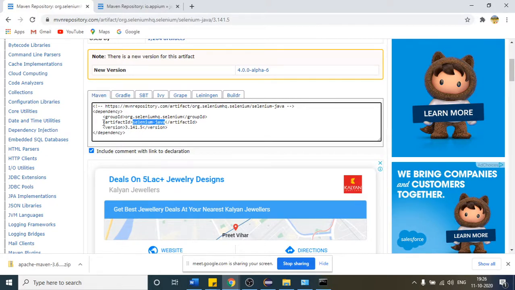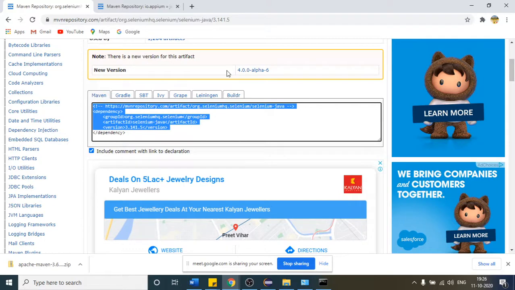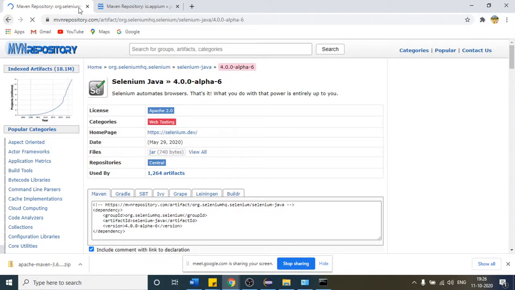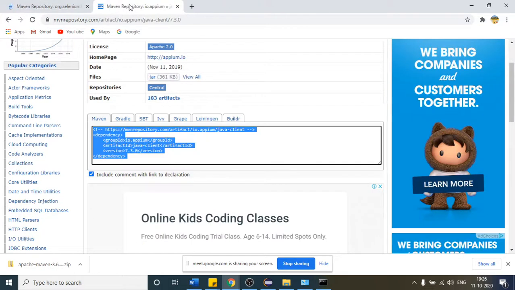Once it reads this, it will give you the entire set of jars necessary to run Selenium test cases in your Eclipse. And this is the version, right? So is it clear to everyone what the group ID, artifact and version are? Then I will proceed forward.